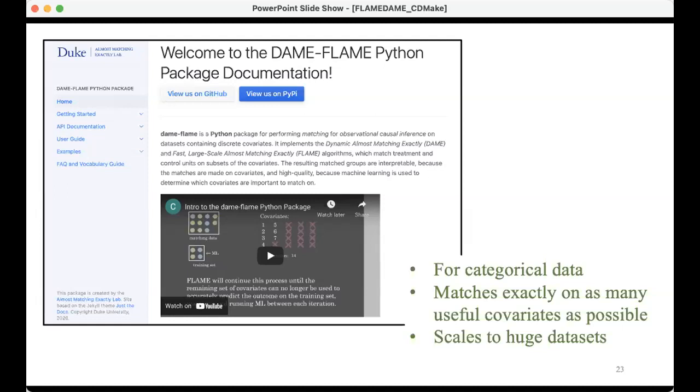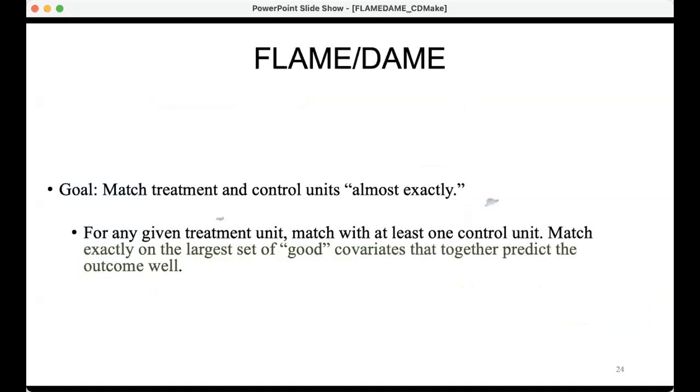It matches exactly on as many useful covariates as possible. And it scales to data sets that are huge, like big enough that, like I said, they don't even fit in main memory. So the goal of the DAME-FLAME package, well, it's really two separate algorithms, FLAME and its sister algorithm DAME, is to match the treatment and control units almost exactly.